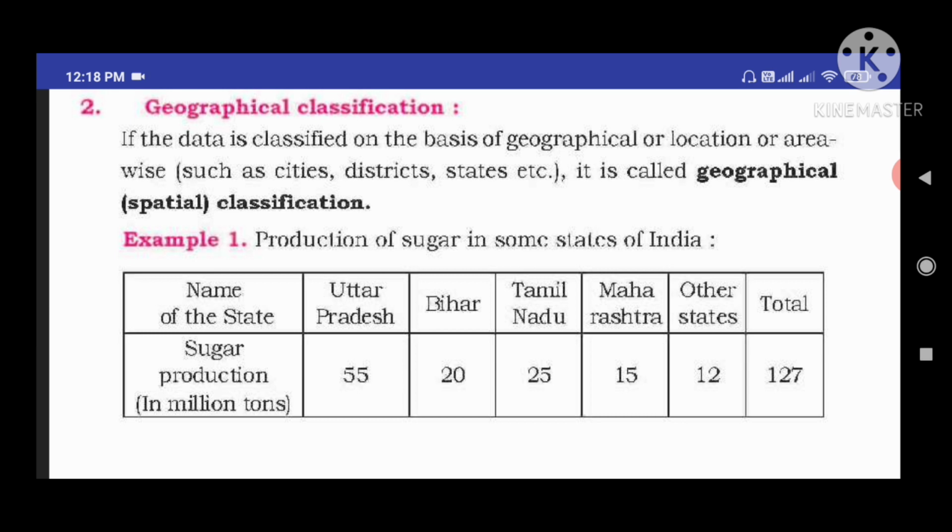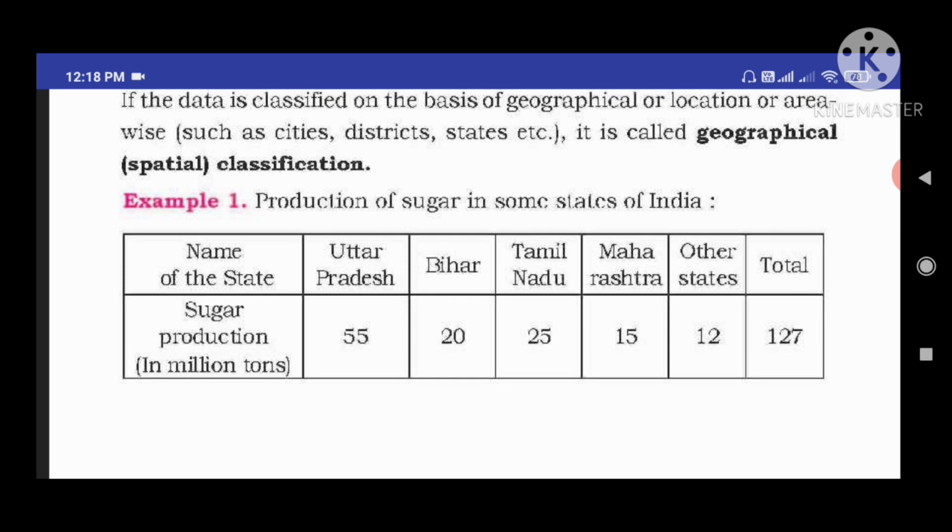Geographical classification means the statistical data is classified on the basis of cities, areas, states, or locations. That data we call geographical classification. We are giving importance to areas and locations.